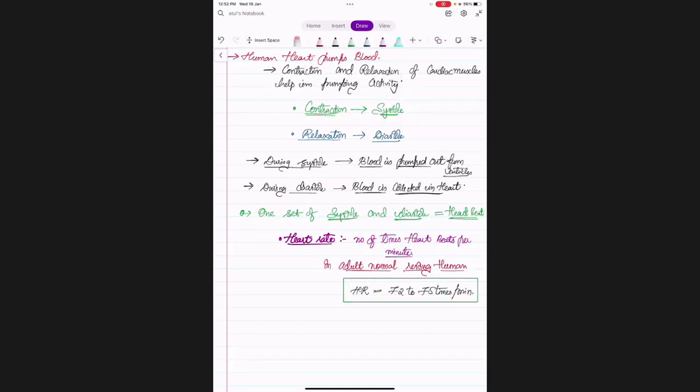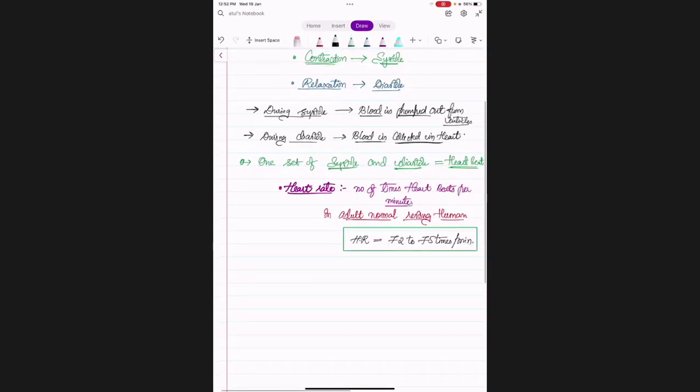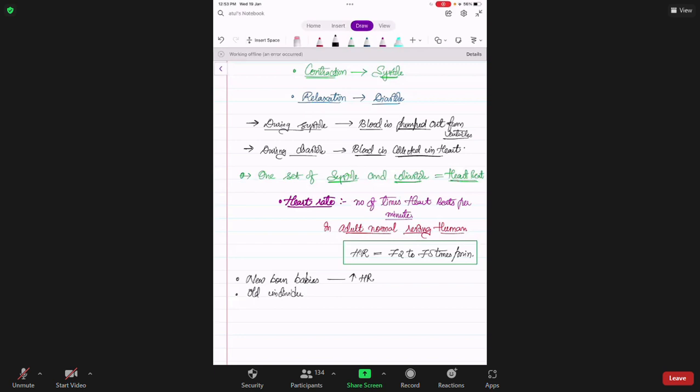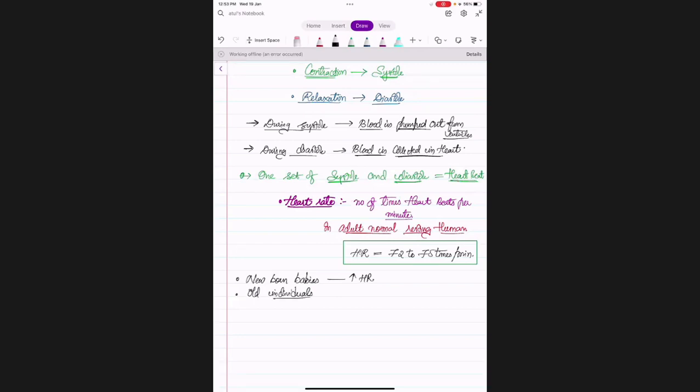Say in a case of small children, heart rate is very high. Newborn babies will have increased heart rate. Old individuals will have more heart rate or less heart rate? Less heart rate.